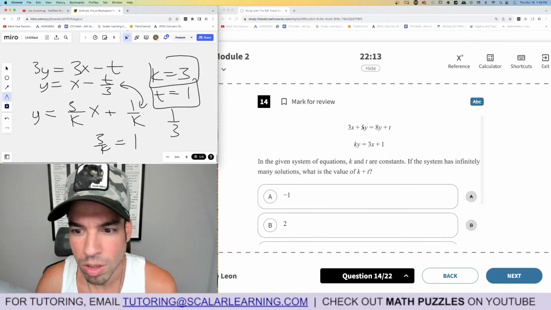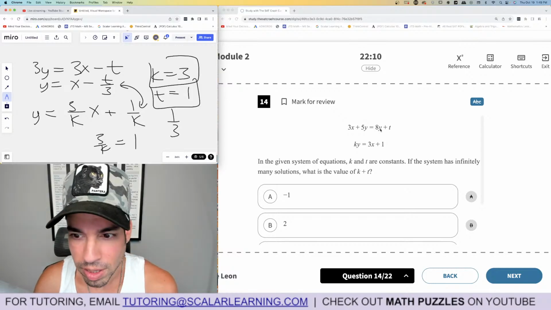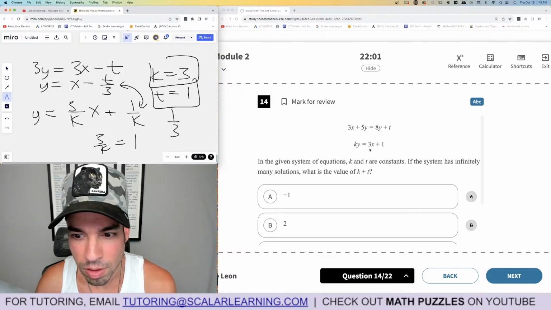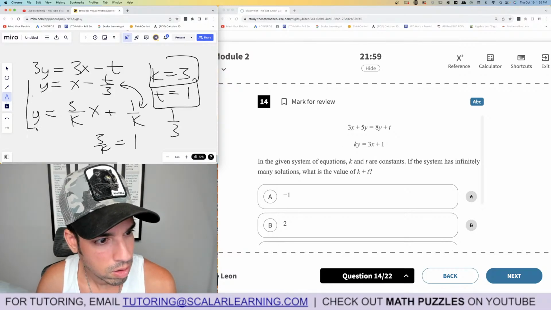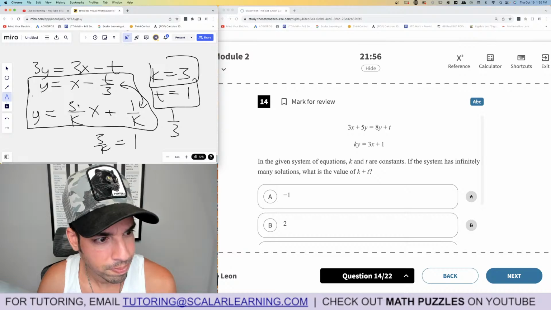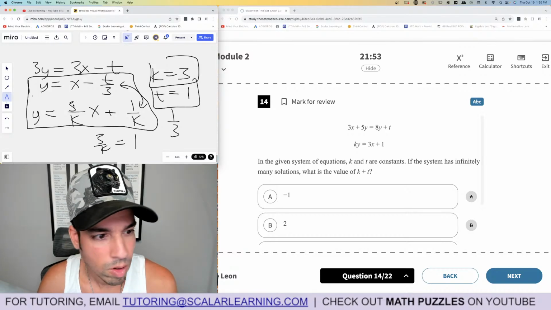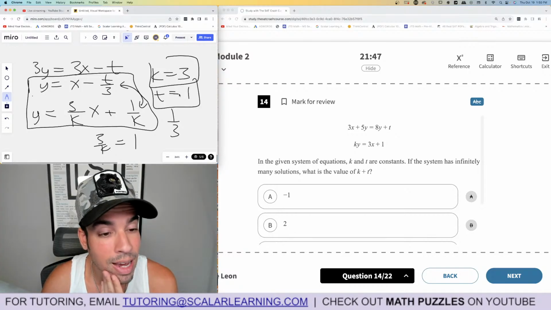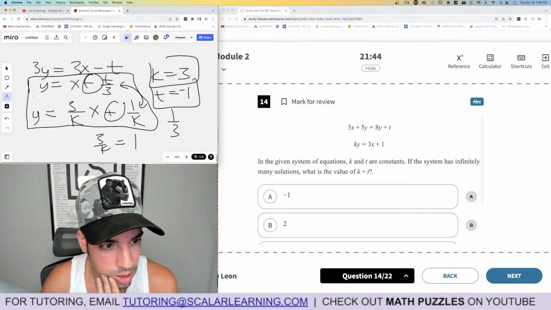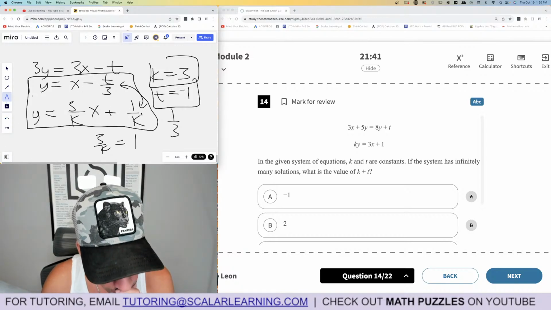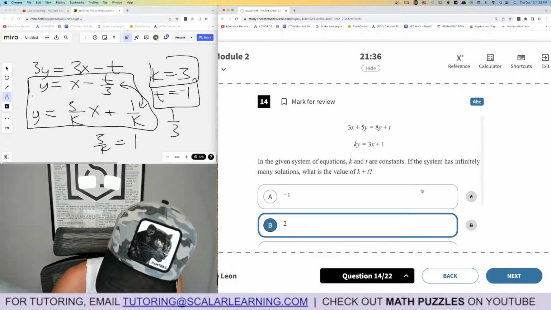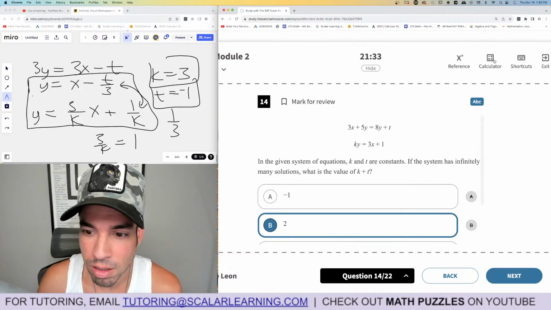So infinitely many solutions. 3y equals 3x minus t. y equals x minus t over 3. That's right. 3 over k. And then these two must be the same. So k is 3, because it has to match up there. t is negative 1, because this is the minus and this is plus. So 3 plus negative 1 is 2. Good thing they didn't have 4. I would have been in trouble. Anyways, and then we can test it if we have time. Do we have time?